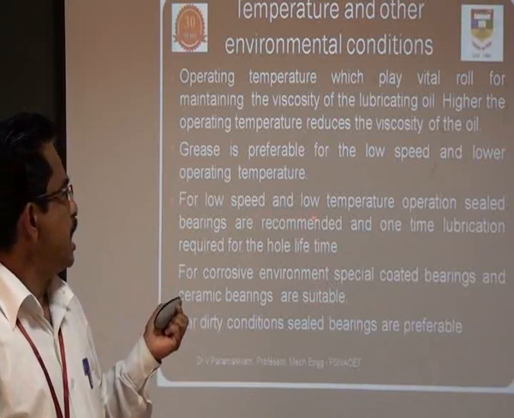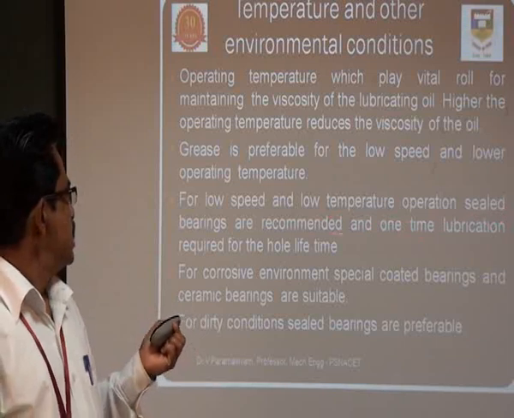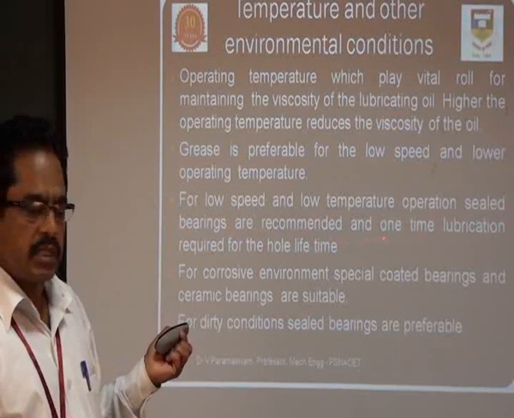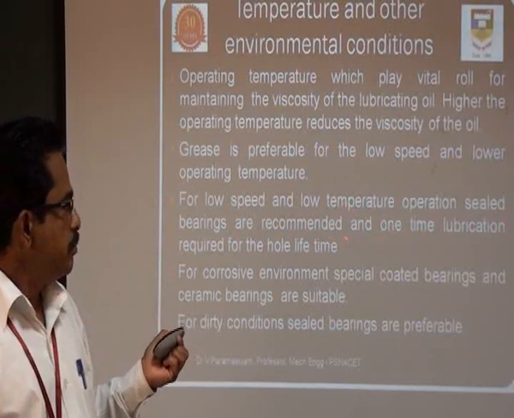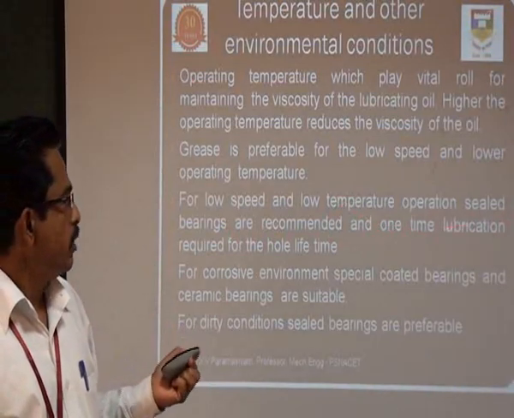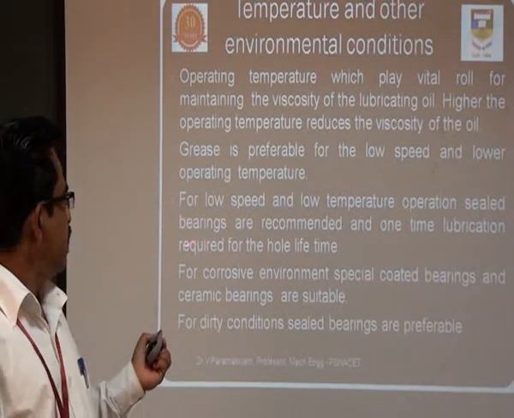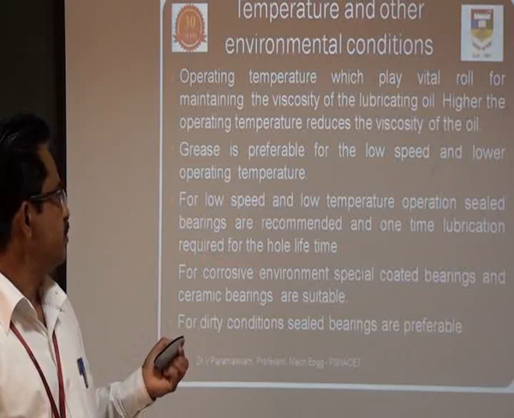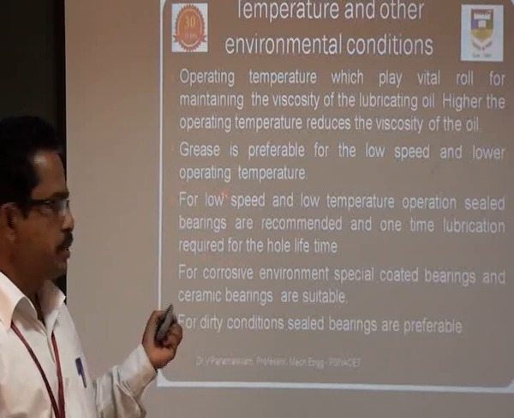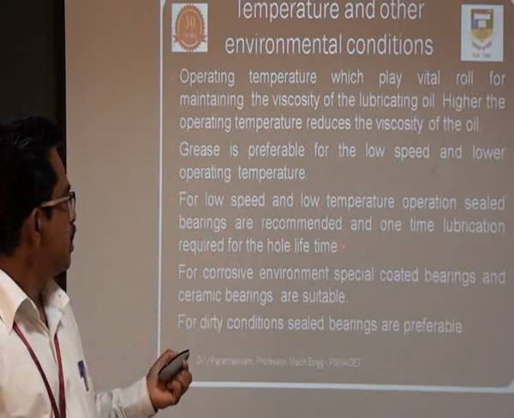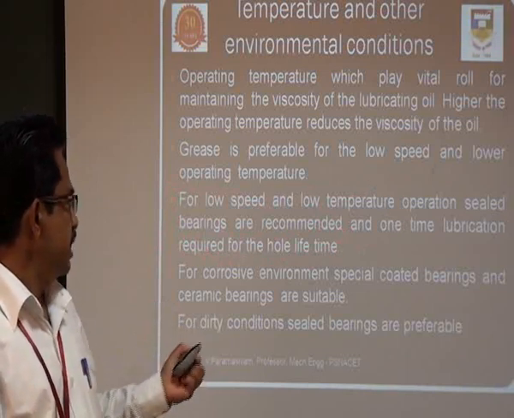For lower speed and low temperature operation, sealed bearings are recommended, and the sealed bearings are lubricated only one time for their whole life. The rest of the time there is no need to lubricate these bearings. So they are called sealed bearings.